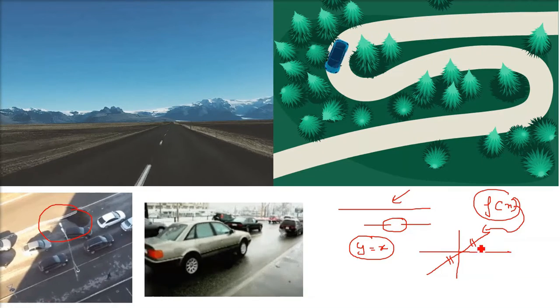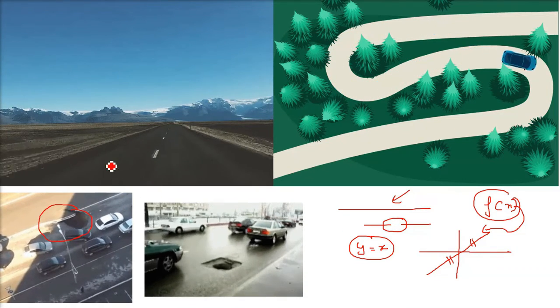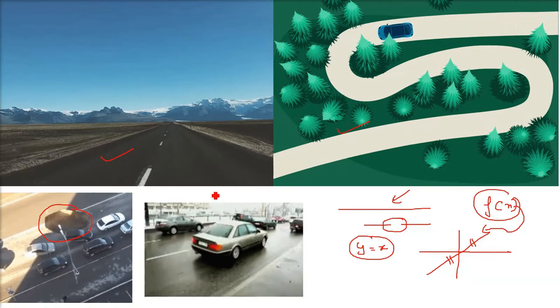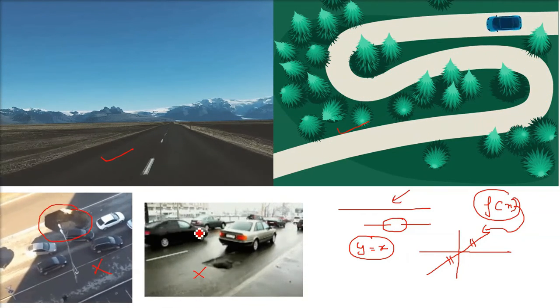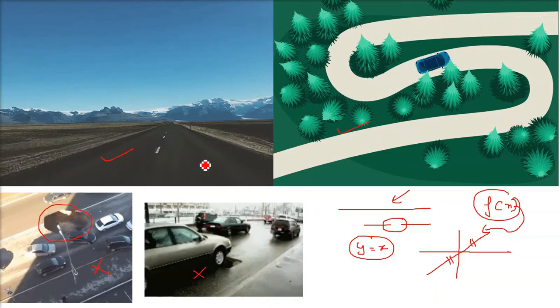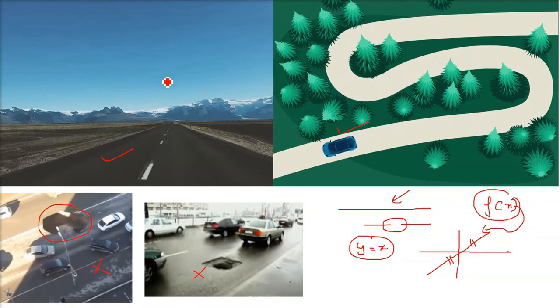But if you have a break, there are different kinds of break, different kinds of discontinuity, then we'll call this function or this curve discontinuous. So this is the concept.